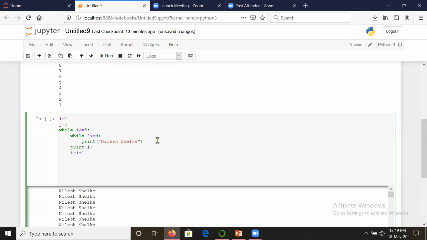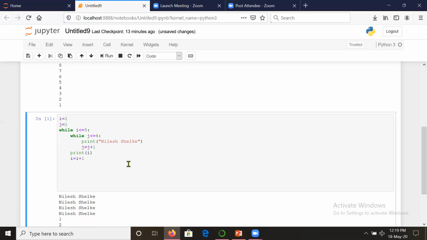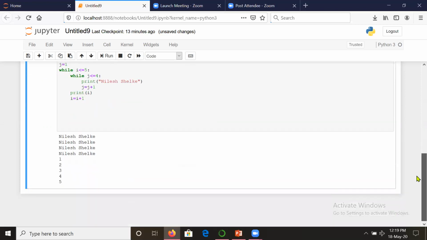Okay, are you getting what I am saying? j is equal to 1. The value of j is less than or equal to 4. Print Nilesh Sheikh. This will be executed again, which means this loop keeps getting executed and this condition will always be true. So we also have to increase the value of j, so that at some place j equals 4. Now see, it has printed Nilesh Sheikh, and then it is executing once.